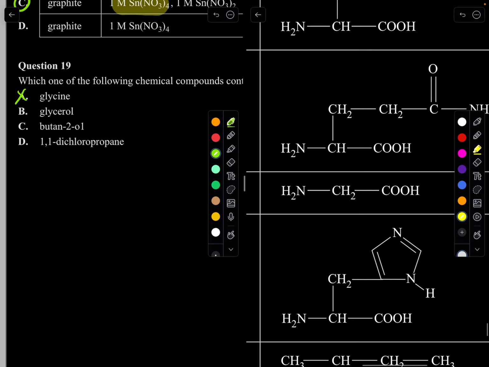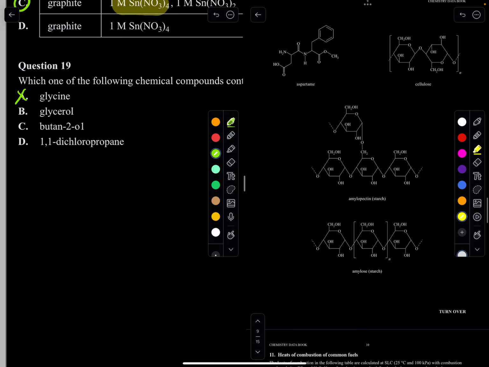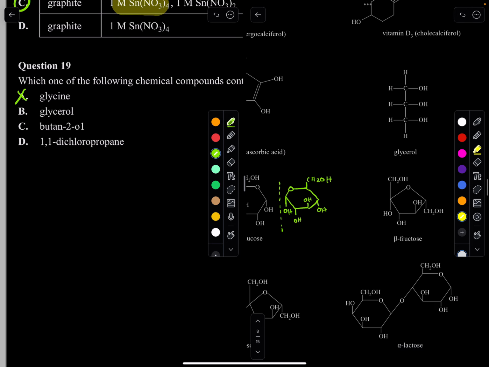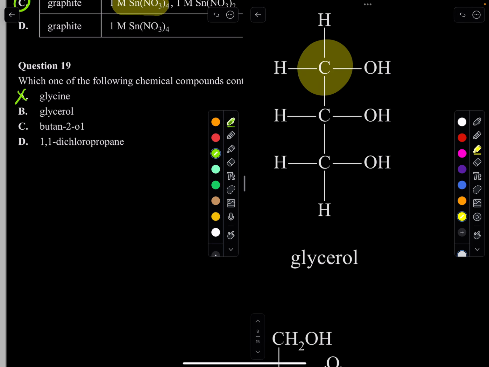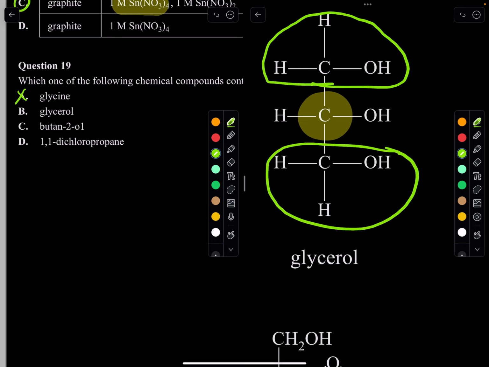B, glycerol. Let's check glycerol. Going up here, let's have a look at this. Okay, this one absolutely not, this carbon, because it has the same atoms here. What about the middle one? Now, the middle one actually is still not, because if you look at this part and this part here, they are equal. They have basically the same groups attached. So that doesn't work also.